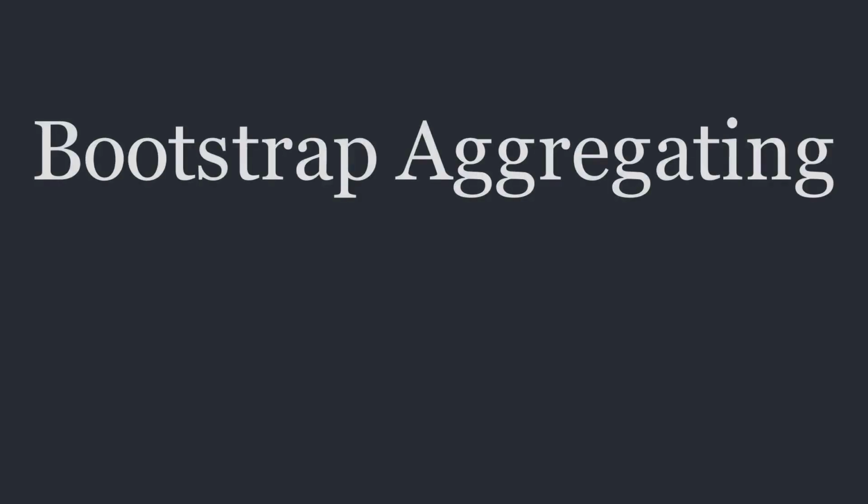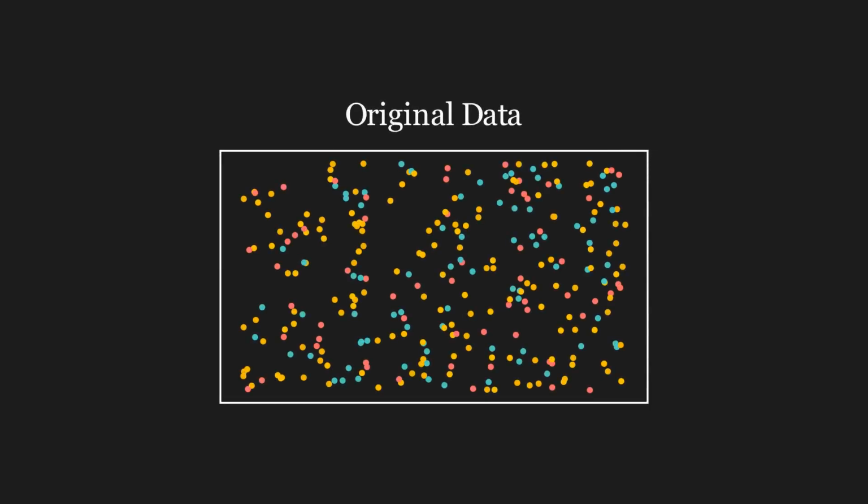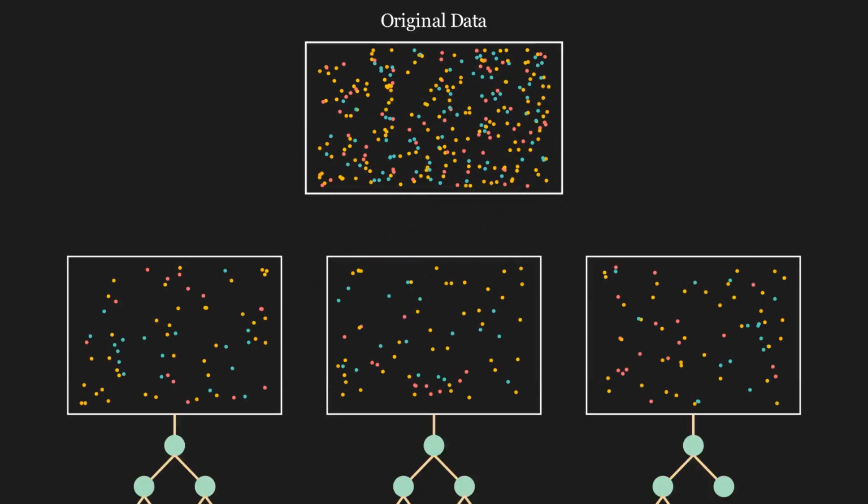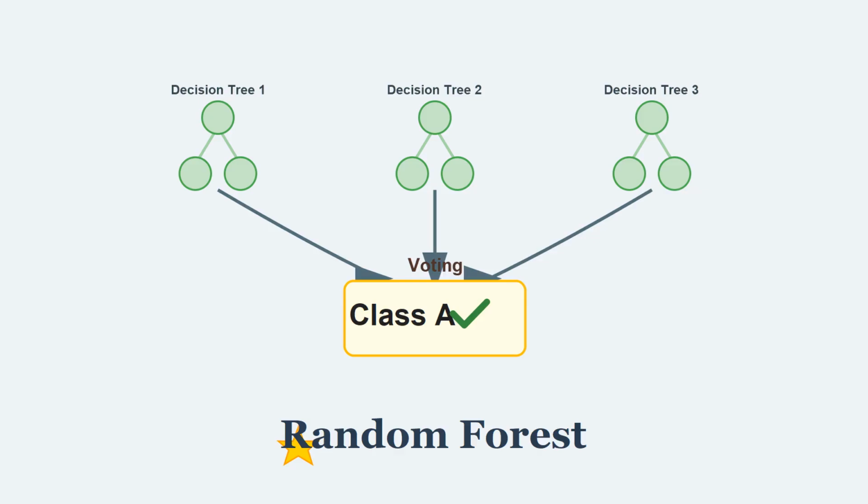Bagging stands for Bootstrap aggregating, and it works like giving students an open book exam. Each model is given a random subset of the data, and it trains independently in parallel. After training, all the models vote on the final answer, and the most famous example is the random forest algorithm.